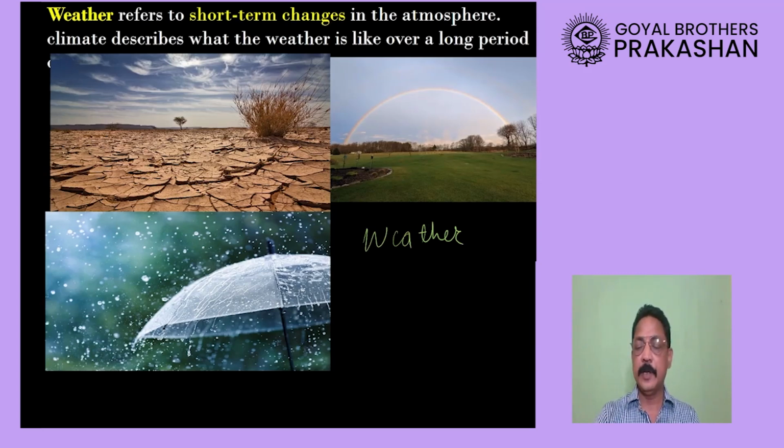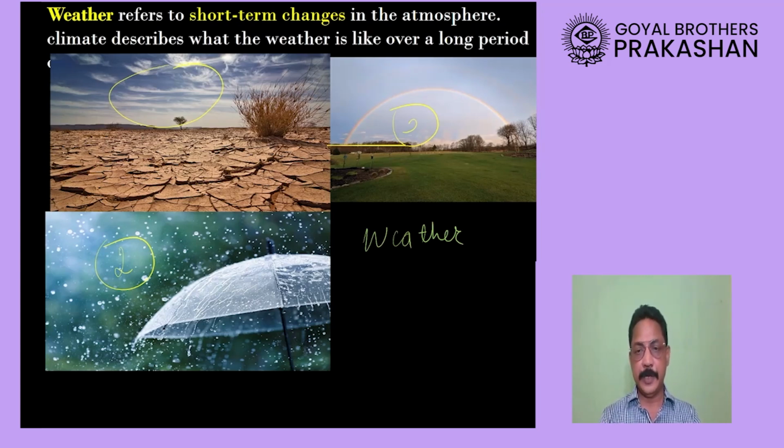I would like to draw your attention to the three pictures which I have put up here. In picture number 1, the clouds have started collecting over a piece of land. In picture number 2, you will find that it has begun to rain. In picture number 3, the rain is now over and you can see a beautiful rainbow.